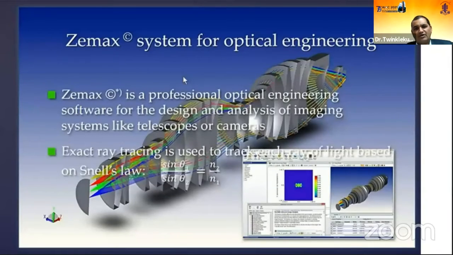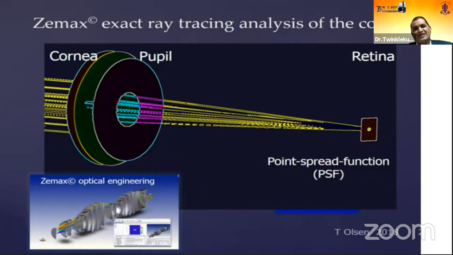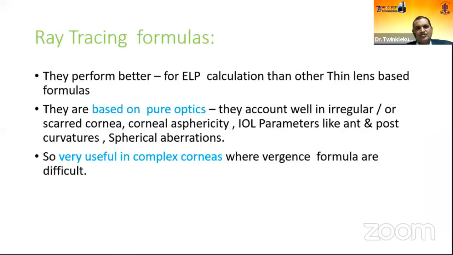This is an optical engineering software. It is designed in such a way that all the rays which are passing through the cornea and pupil give the point spread function, and it retrospectively gives us the exact corneal power, whether it is a normal cornea or an abnormal cornea. So they perform better for the effective lens position calculation than the other thin lens based formulas. They are purely based on optics, so they account well for regular and irregular corneas.